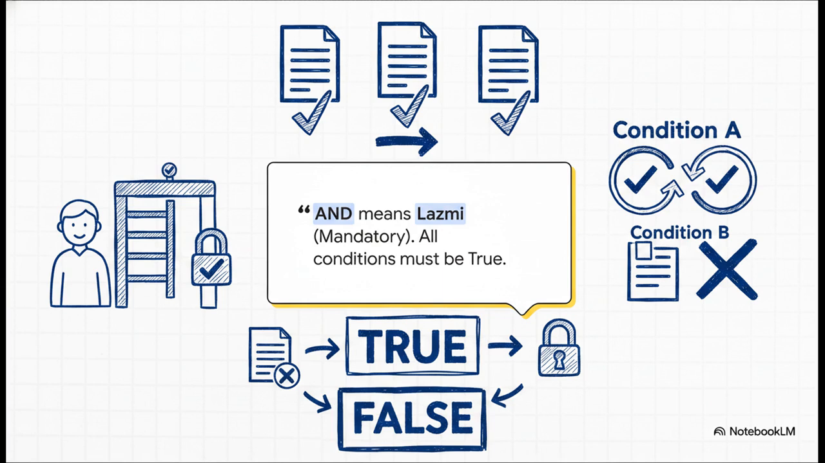It means strict enforcement. Condition A must be true, and condition B must be true, and condition C must be true. If your AI agent needs to verify that an applicant is over 18 and has passed a test, failing just one of those instantly results in a solid false.